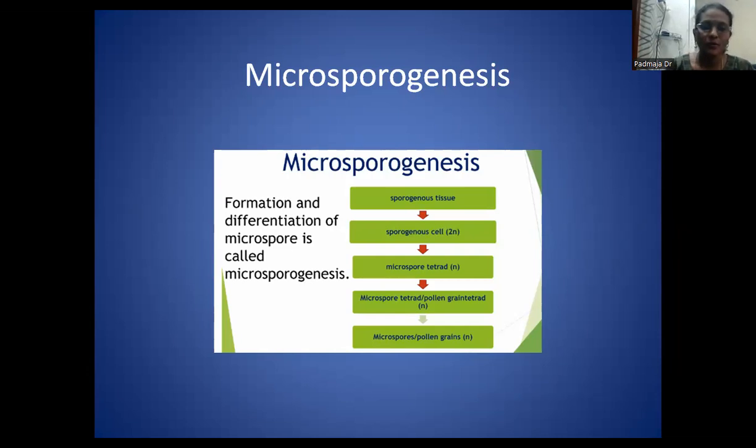So here you see the formation and differentiation of microspores is called microsporogenesis. That means the microspore mother cell gives rise to microspores. Each microspore mother cell is diploid in condition. This diploid cell undergoes reduction division. As a result, 4 microspores are formed.